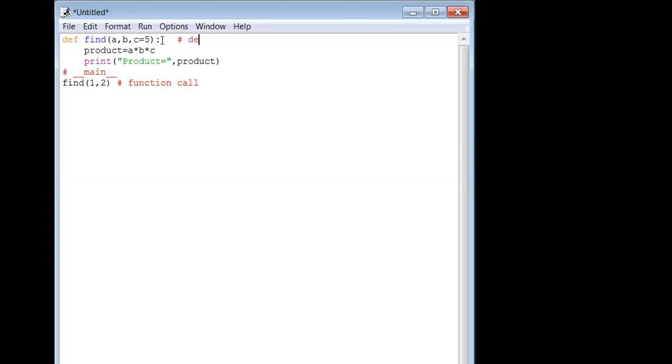So here there is a default argument. There is one default argument. What is the default argument here? During function definition, can you say A or B or C? Which is the default argument among A and B and C? One of you come out and answer that. Among A and B and C, which can you call a default argument? Is A a default argument, or B, or C? Please tell me. Which is the default argument, sir?